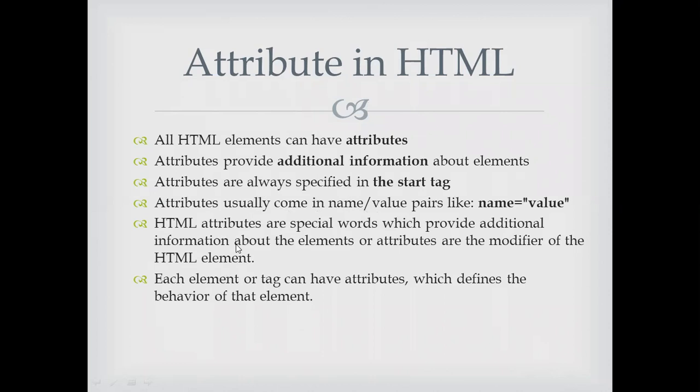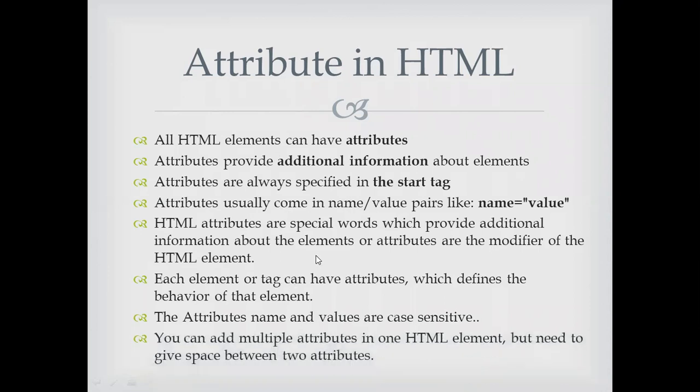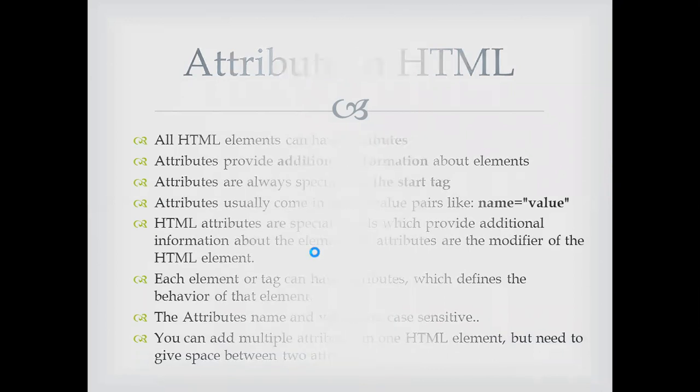HTML attributes are special words which provide additional information about the elements, or they are modifiers of that element. Each element or tag can have attributes which define the behavior and how the HTML page should look. The attribute names and values are case sensitive. You can add multiple attributes in one HTML element, but need to give space between the two attributes. These are some of the rules which should be followed.